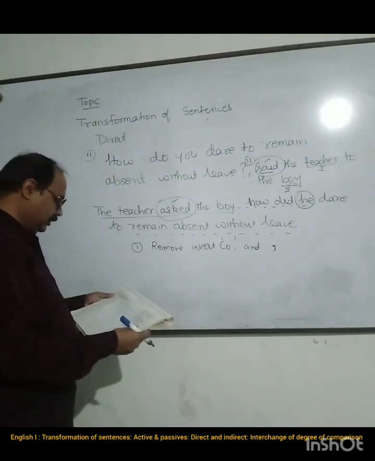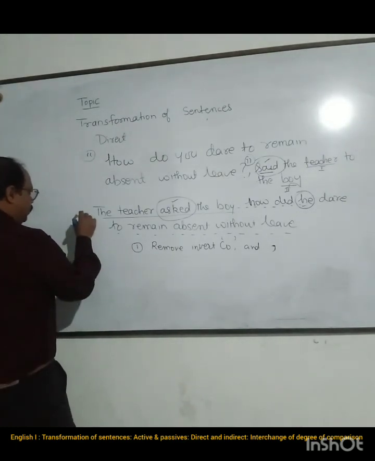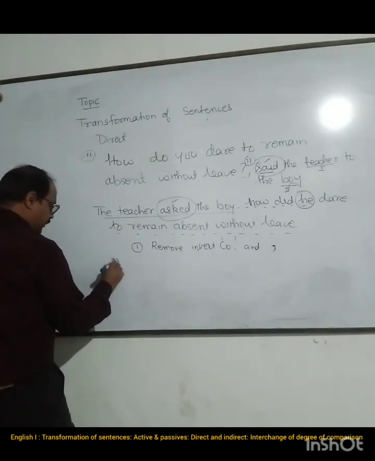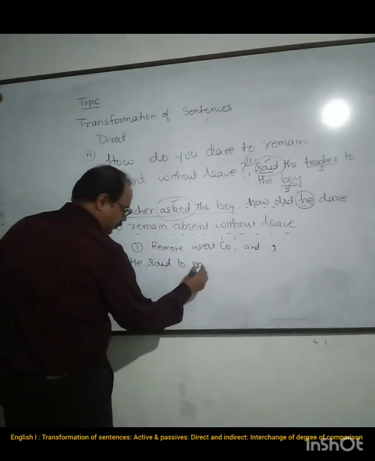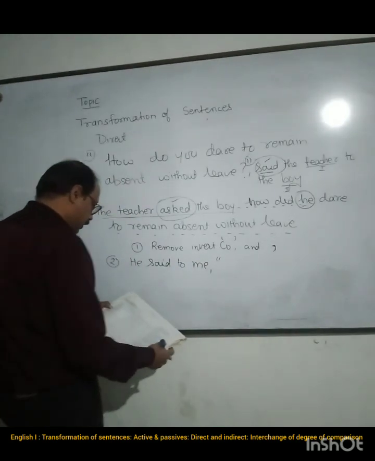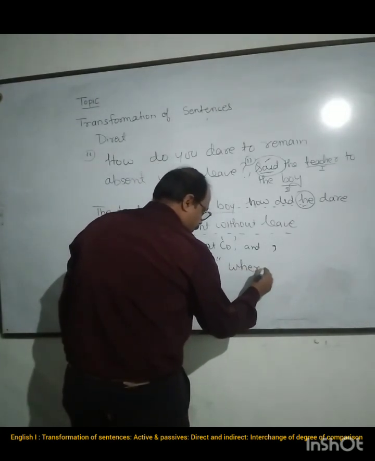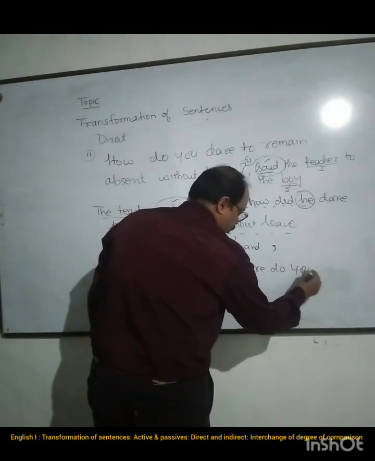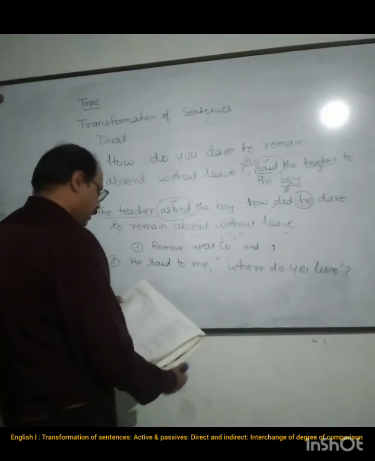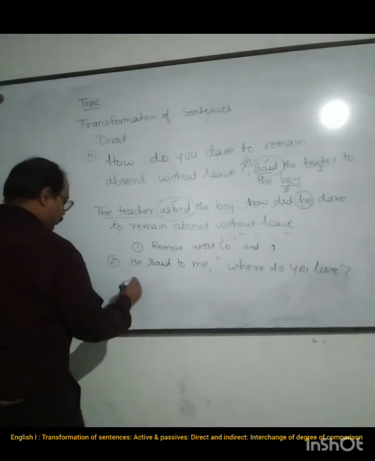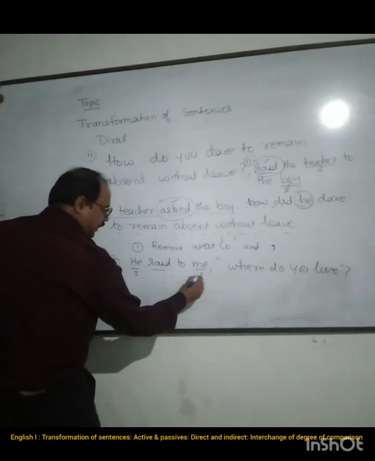Now another sentence over here. Sentence number 2. He said to me, where do you live? Again, inverted commas, and again a question mark is here. Now in this case also you can see what he is saying. He said to me. Again, two people are involved over here, first and second.